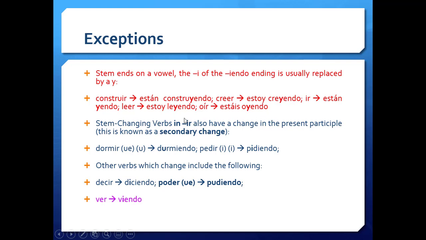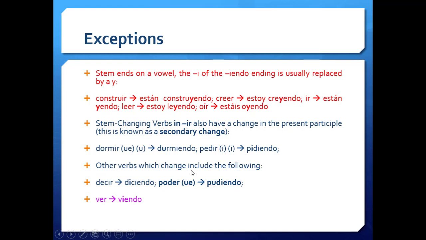Stem changing verbs in IR, only the IR group, okay? We'll change the O to U instead of UE, like it does in duermo, duermes, duerme. It will go to U. Durmiendo, I'm sleeping. Estoy durmiendo. Pedir, the E to I. Pidiendo, estoy pidiendo. I'm ordering pizza. Estoy pidiendo pizza.